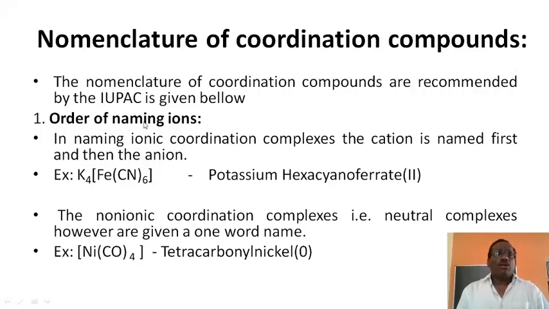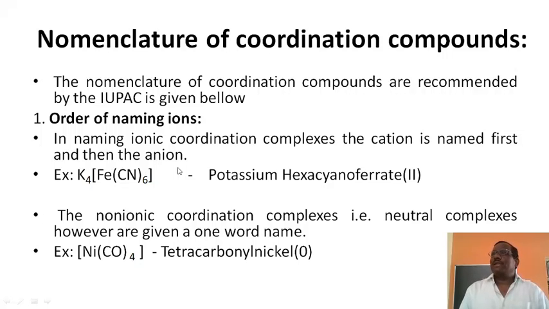First rule: order of naming the ions. We have two ions in it. One may be a complex ion and the other a simple ion, or both may be complex ions. The ions may be cations, anions, or neutral. If there is an anion and a cation, in naming ionic coordination complexes, the cation is named first and then the anion.